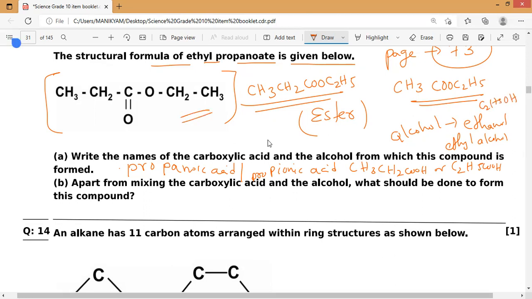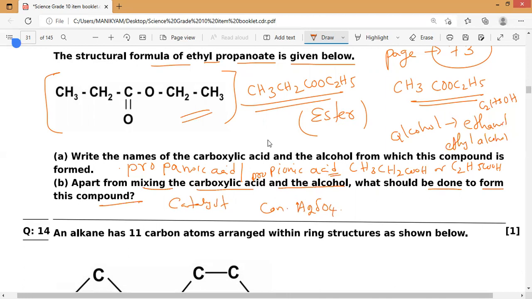Along with that we'll get water also. Now apart from mixing the carboxylic acid and the alcohol, carboxylic acid is propanoic acid and alcohol is ethanol or ethyl alcohol, what should be done to form this compound? As we know, in that reaction on page number 73 in NCERT, we need a catalyst also. That catalyst is concentrated sulfuric acid, H2SO4.